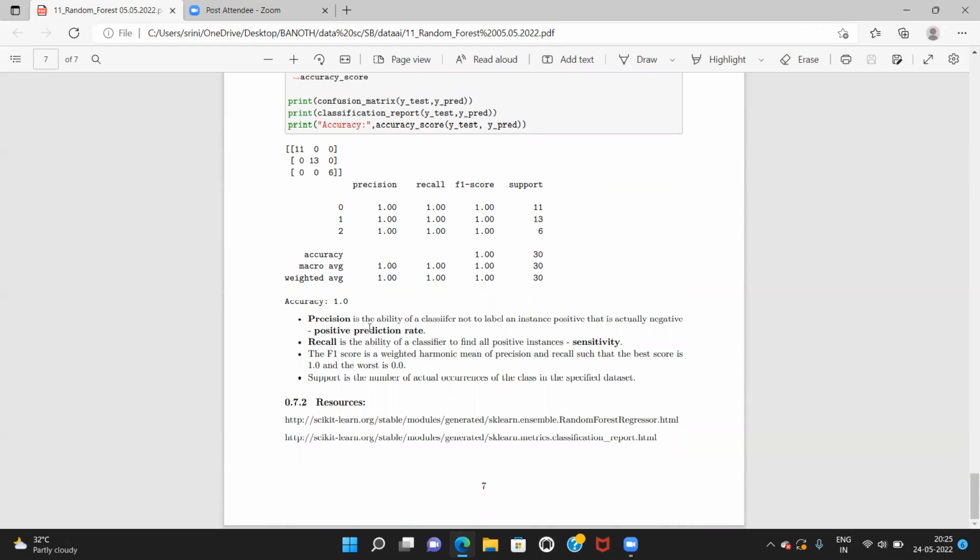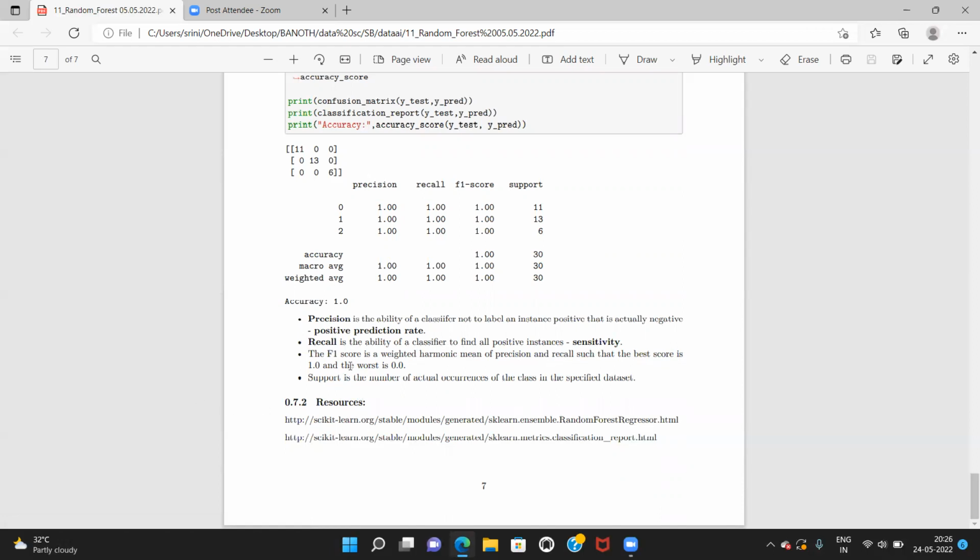Precision is the ability of a classifier not to label an instance positive that is actually negative, the positive prediction rate. Recall is the ability of a classifier to find all positive instances, sensitivity. The F1 score is a weighted harmonic mean of precision and recall such that the best score is 1.0 and the worst is 0.0. Support is the number of actual occurrences of the classes in the specified dataset.